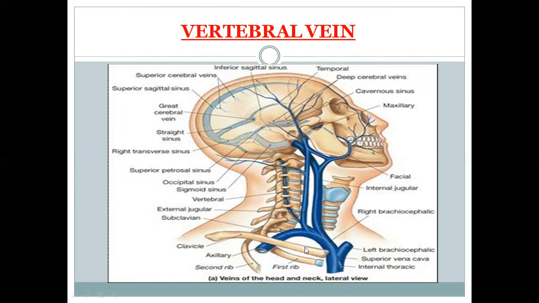On the left side the subclavian vein receives the thoracic duct. So many important structures are received by the subclavian vein, and this subclavian vein is actually a continuation of the axillary vein. From the outer border of the first rib, the axillary vein finishes and the subclavian vein starts. So this is a subclavian vein, which is a continuation of the axillary vein.